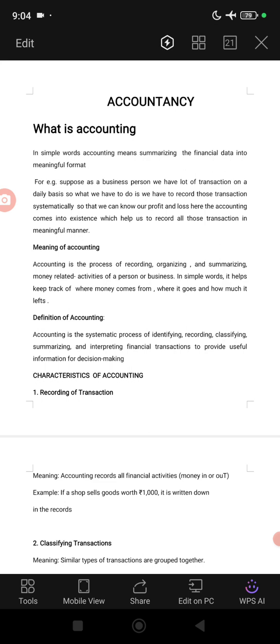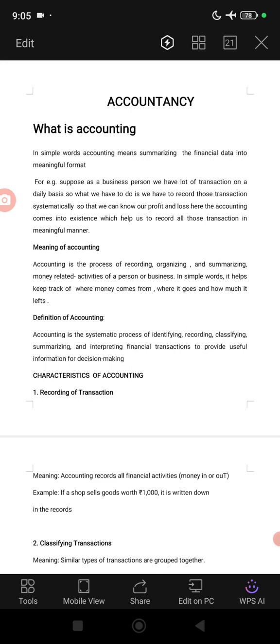For example, suppose as a business person we have a lot of transactions on a daily basis. So what we have to do is record those transactions systematically so that we can know our profit and loss. Here the accounting concept comes into existence, which helps us to record all those transactions in a meaningful manner. Got my point, students?